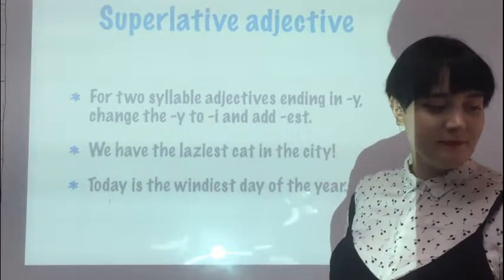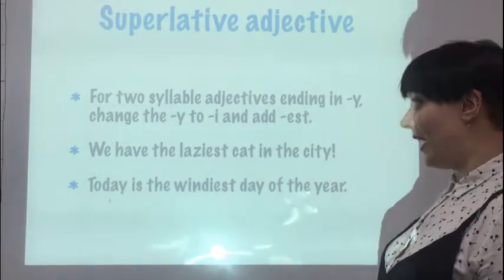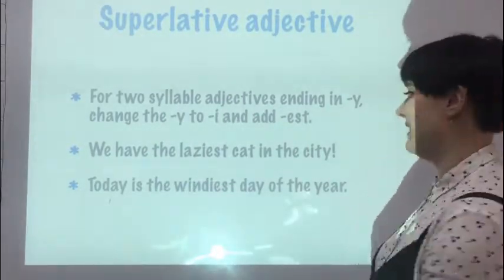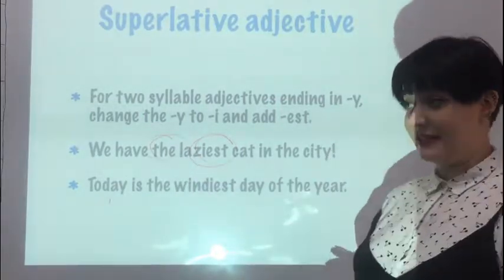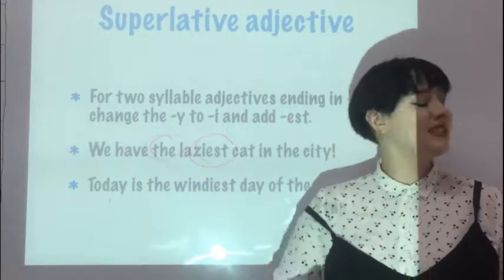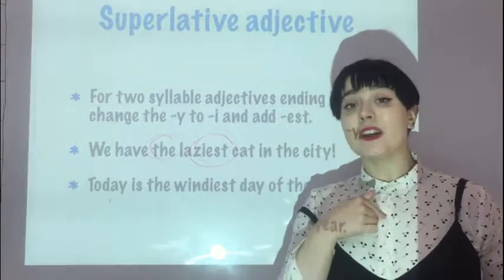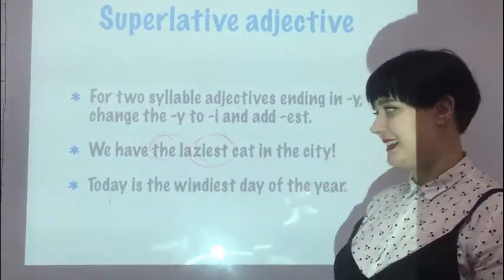Easy. For two-syllable adjectives ending in Y, change the Y to I and add est. We have the laziest cat in the city. Laziest. The laziest cat in the city. Is there only one cat in the city? No. Are there only 2 cats in the city? No. There are probably a lot of cats in the city. But our cat, among all these cats, is the laziest.